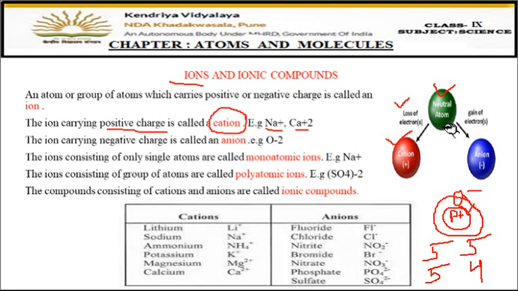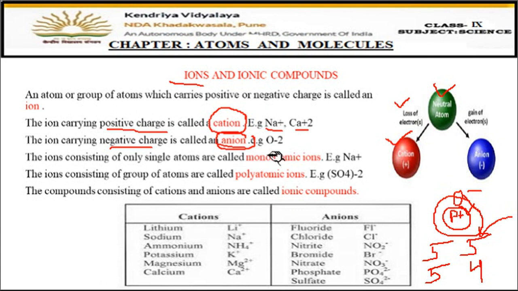And if the atom gains some electrons, if it is taking some electrons, then it is called an anion and it gets a negative charge after gaining the electrons, because now extra electrons will come inside. Come inside means negative charge will increase, right? So it is called an anion. Anion having negative charge is called an anion. Positively charged atoms are called cations and negatively charged are called anions. Both are formed from the neutral atom only. If the atom loses electrons, it gets positive charge and it is called a cation. If the atom is gaining electrons, then it will get negatively charged and it is called an anion.